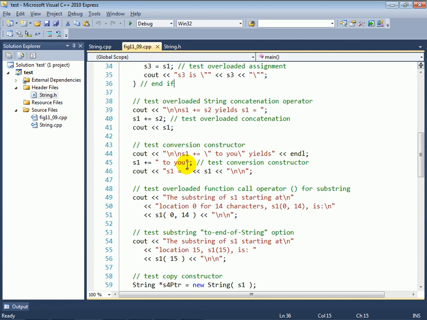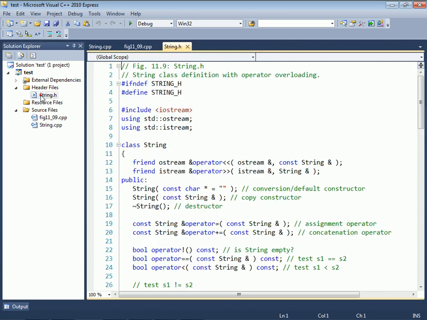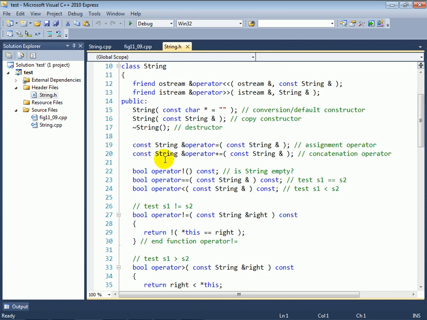Now this is interesting. S1 plus equals the C style string, the string literal, space 2U. Now, there is no version of the plus equals overloaded operator in this example that receives a C style string. In fact, if we go to the header file right now, you can see the only plus equals operator that we define expects to receive a constant string reference.